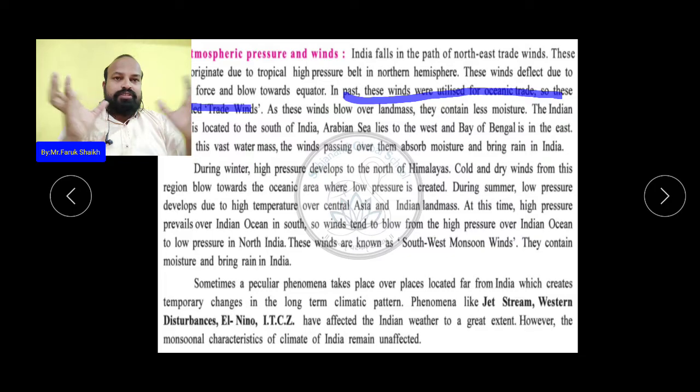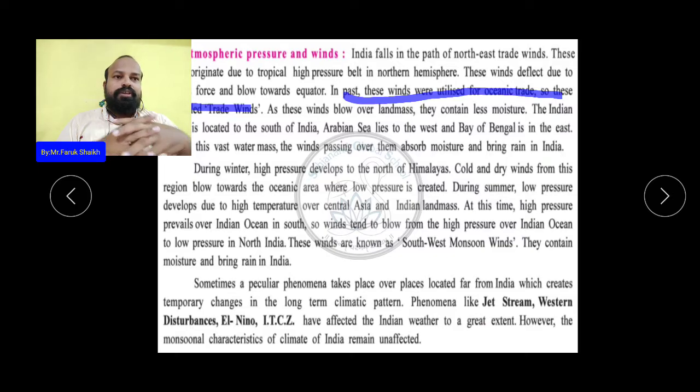When the molecules of air are tightly packed, it is called high pressure, but because of the high temperature, low pressure is created in the air.